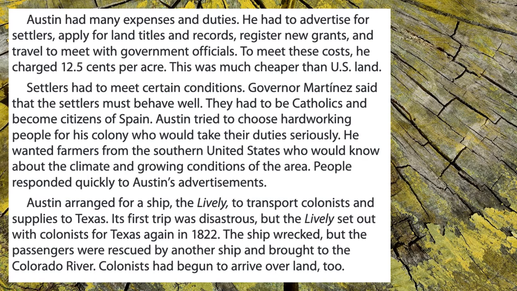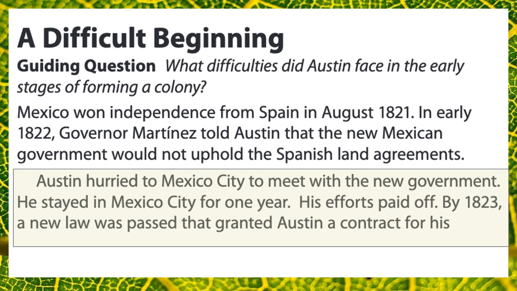Austin arranged for a ship, the Lively, to transport colonists and supplies to Texas. Its first trip was disastrous, but the Lively set out with colonists for Texas again in 1822. The ship wrecked, but the passengers were rescued by another ship and brought to the Colorado River. Colonists had begun to arrive over land, too. It was a difficult beginning. What difficulties did Austin face in the early stages of forming a colony?